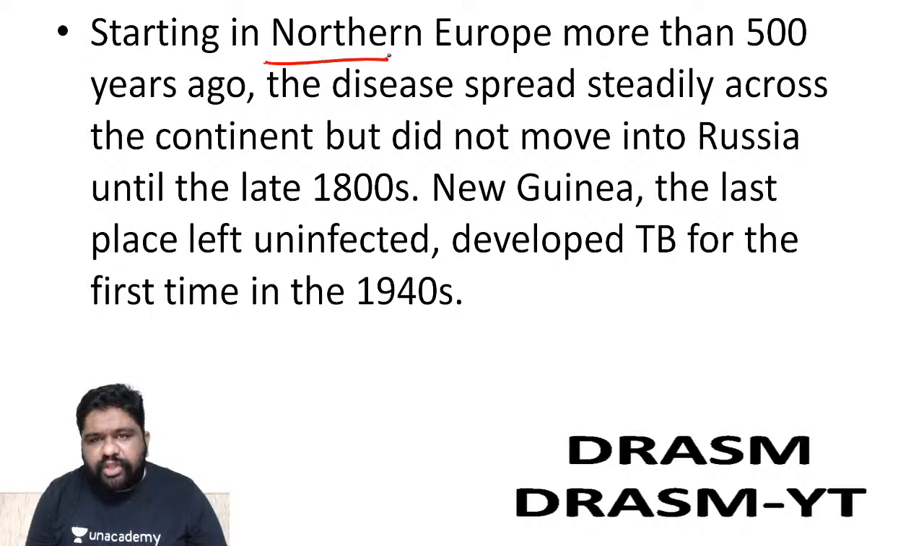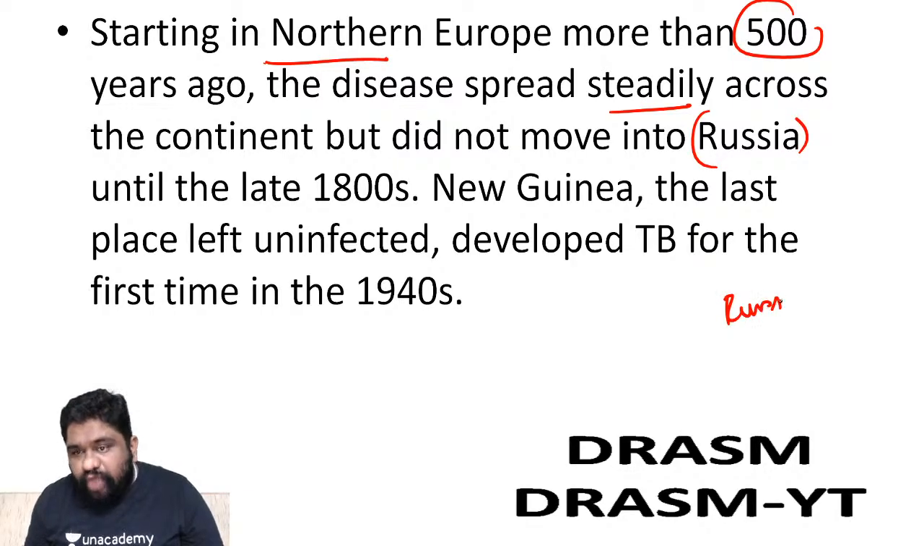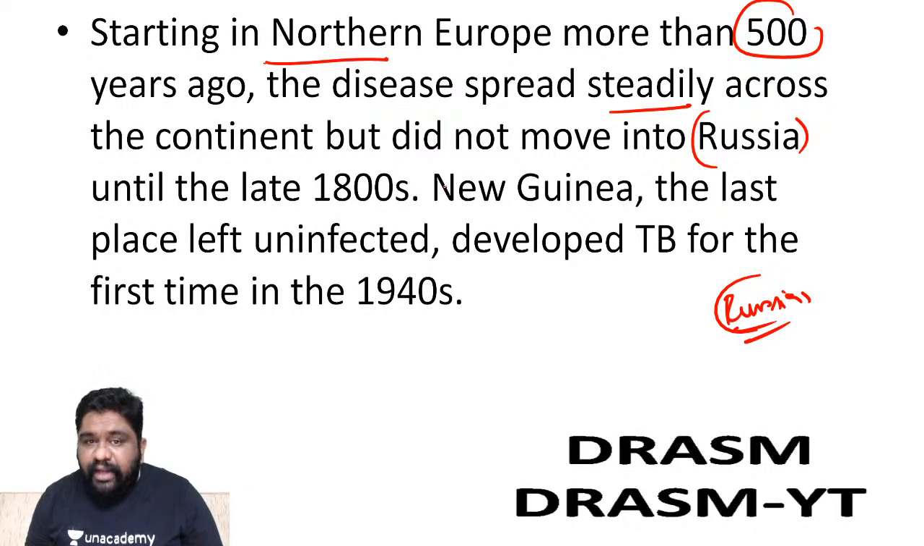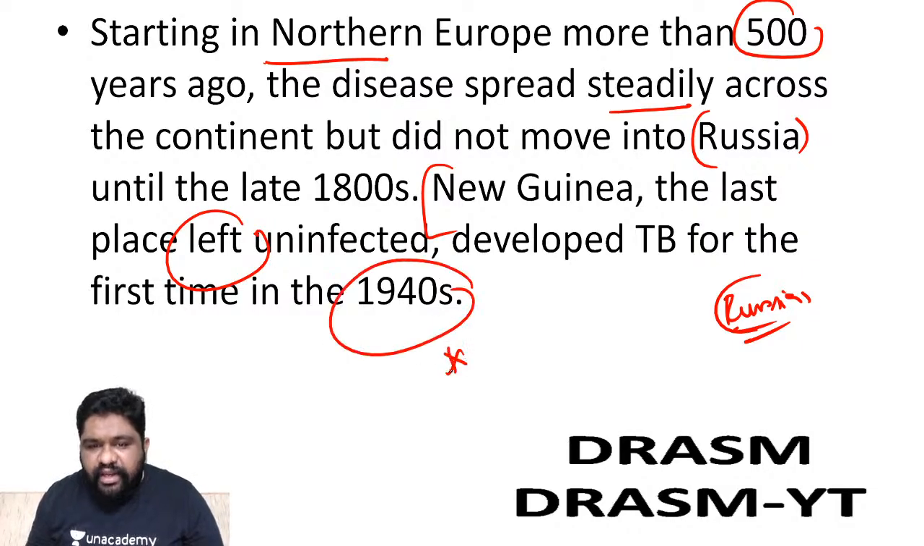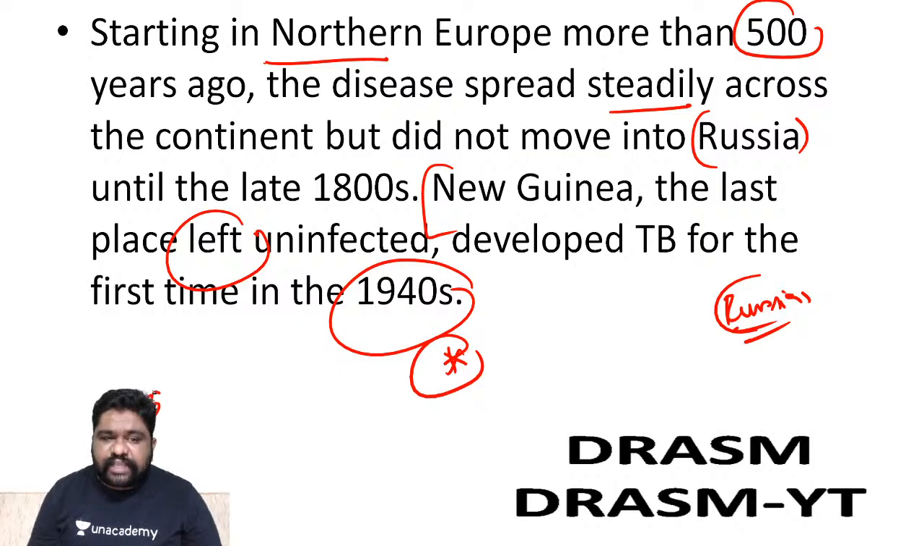Look at this. It started in Northern Europe more than 500 years ago. The disease spread steadily across the continent but did not move into Russia. Remember, Russia was one of the last frontiers to be broken. But New Guinea is the last place left uninfected. The first infection or development of TB happened in the year 1940. Remember, tuberculosis has been in vogue for more than 10,000 years.